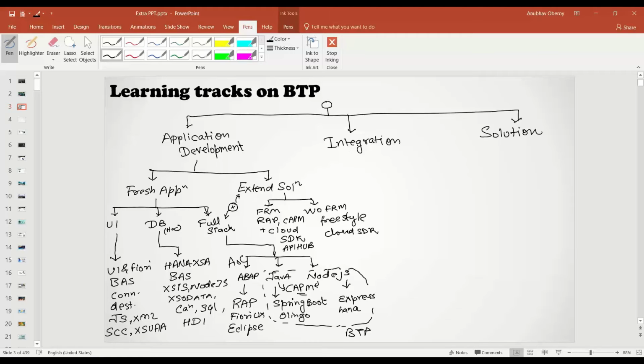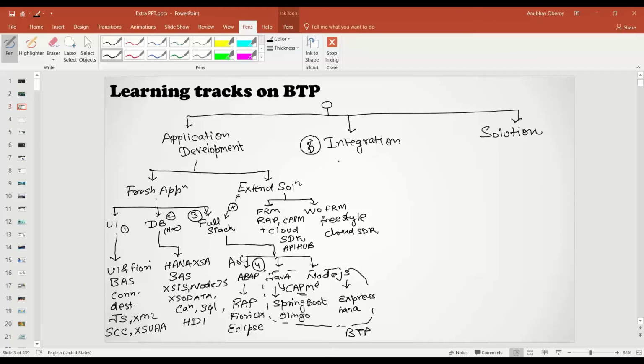Now the second main track, or I would say this is track 1, this is track 2, this is track 3, then track 4, and then we have track 5. In the 5th track, we can go with integration development. In integration development, you would want your SAP solution to integrate with other solutions.